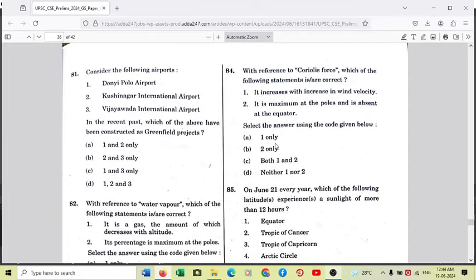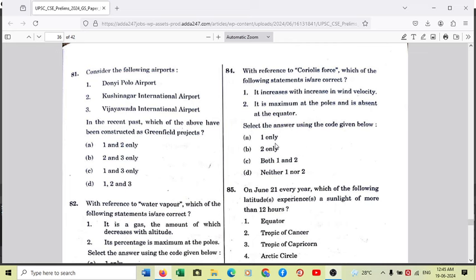81 on your left, consider the following airports: Donny Polo Airport, Kushinagar International Airport, and Vijayawada International Airport. So Donny Polo, number 1, is an airport which was constructed in Itanagar in the year 2022. It was commissioned on 19 November 2022.